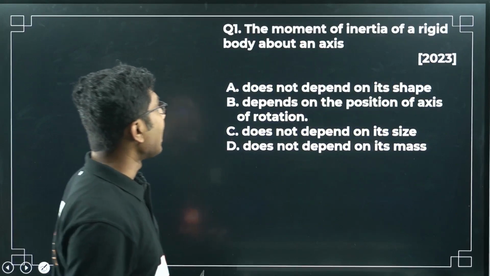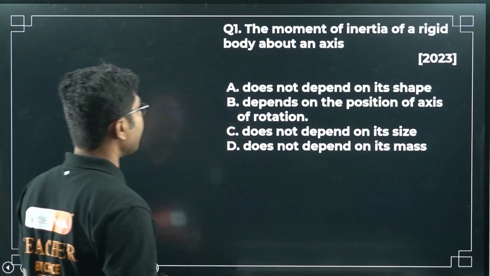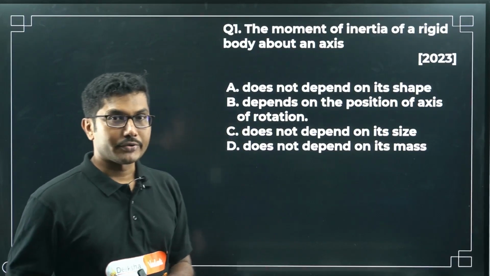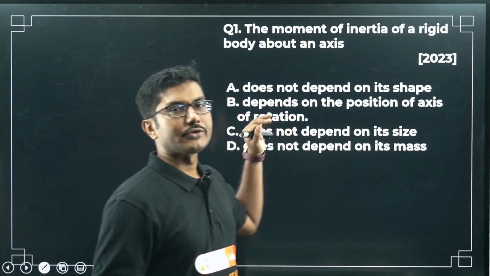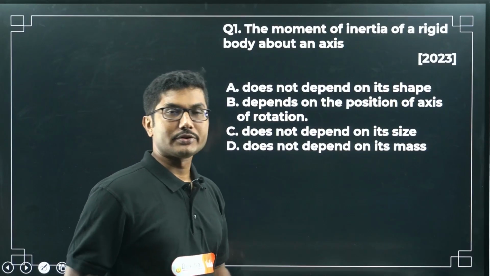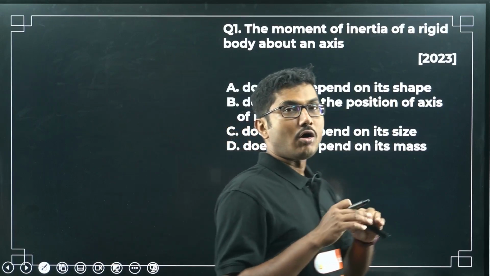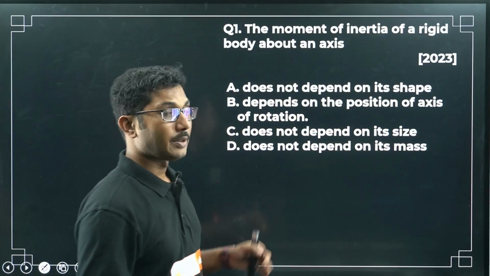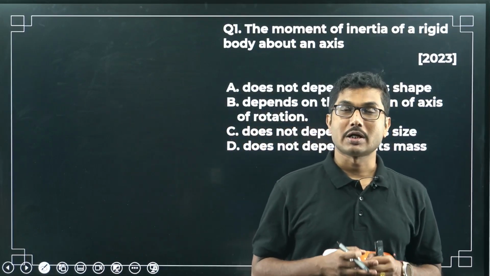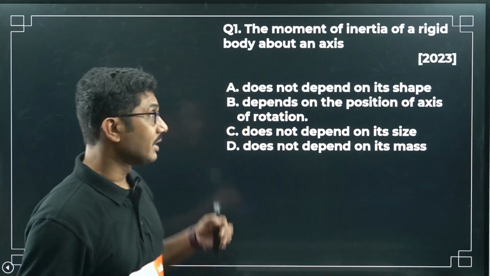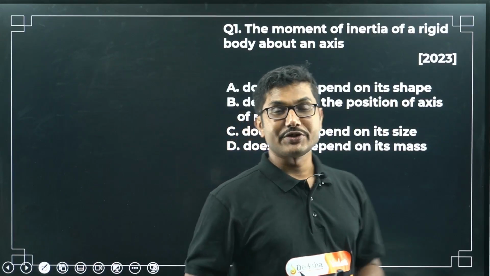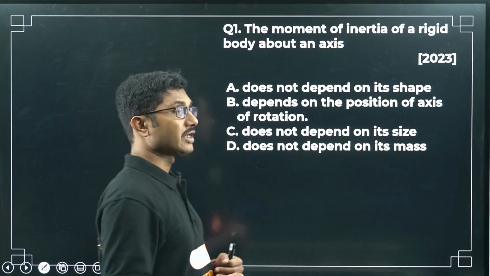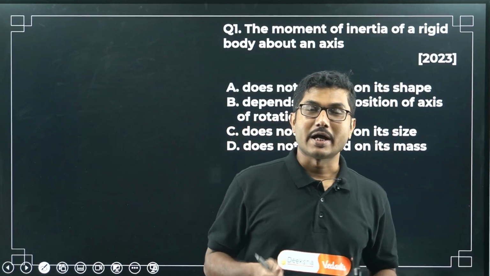Right now, let's start with the questions of 2023. The 2024 question paper I already solved yesterday. There was only one question, and there are some questions which were already solved during our class, but again we will solve those questions. Also, I have excluded all the deleted portion questions from this chapter. For example, the parallel axis theorem and perpendicular axis theorem are now deleted, so I have not included those questions in our discussion. I have added some extra questions at the end of the session. When all the previous year questions are over, I will be solving some extra questions so that you are confident that you can handle this chapter.